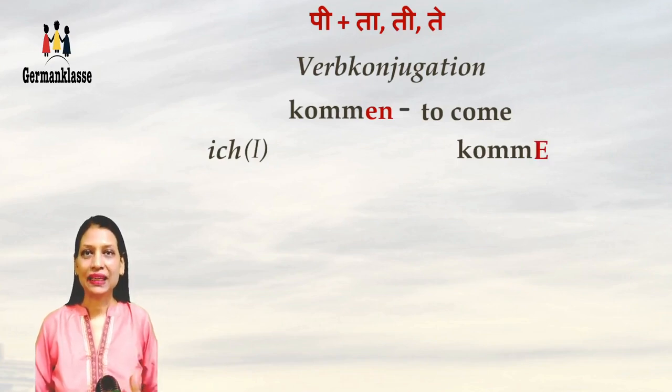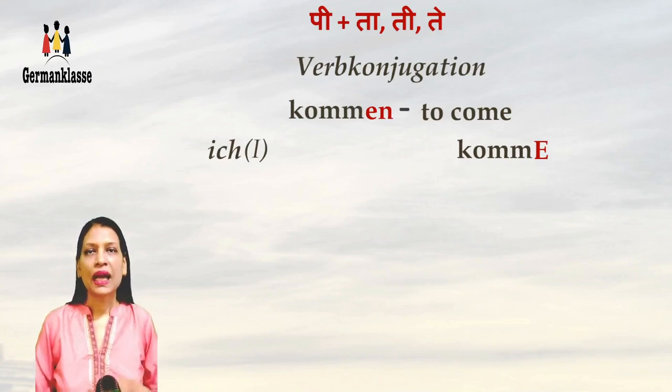And we'll say ich komme. So an e at the end of any word is pronounced as a schwa. So it becomes ich komme. I'll keep telling you about the pronunciations as we go along. But if you want to know the pronunciations in detail, you can subscribe to my German Klasse app. The details are given in the description box below.